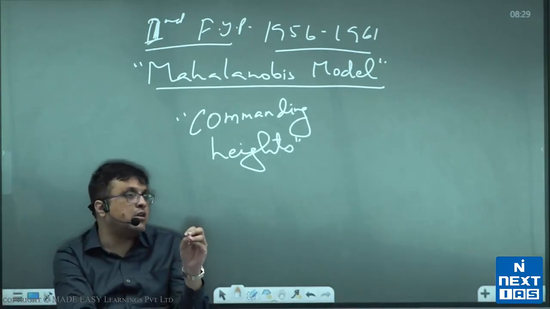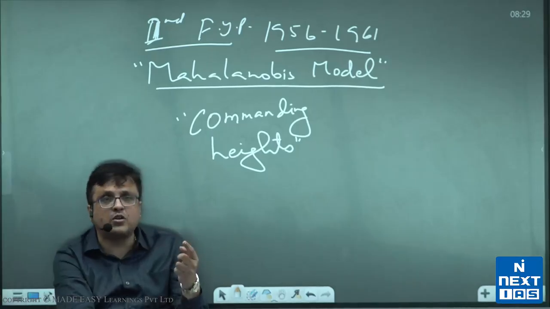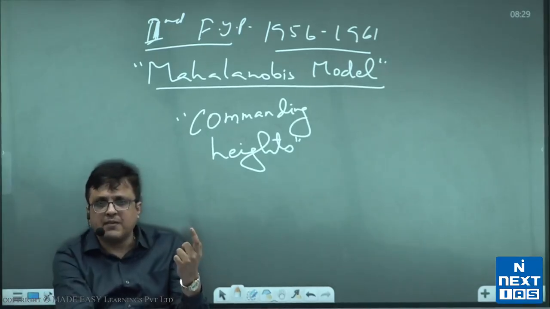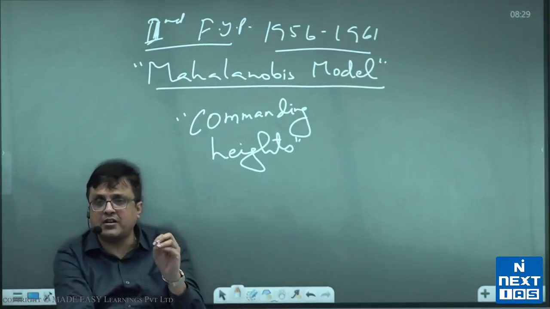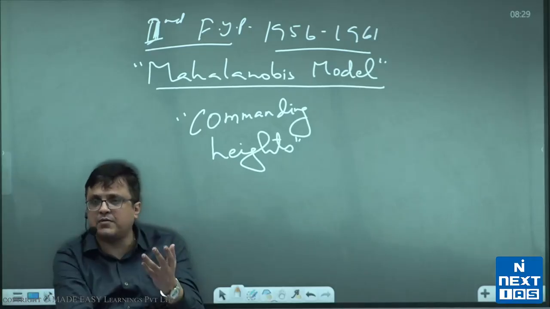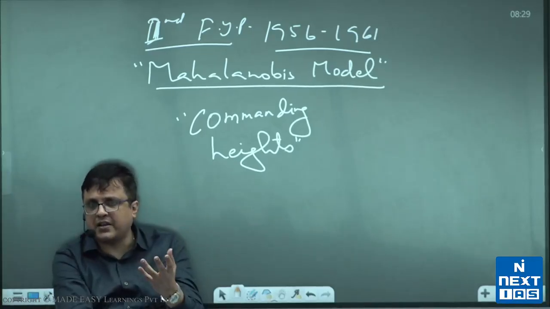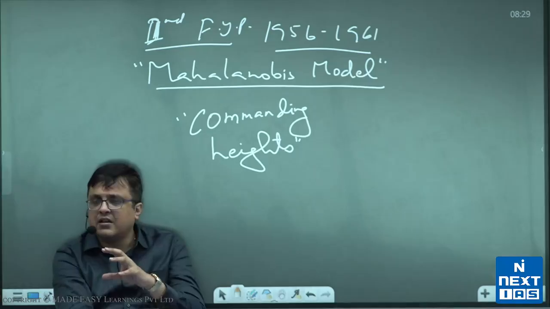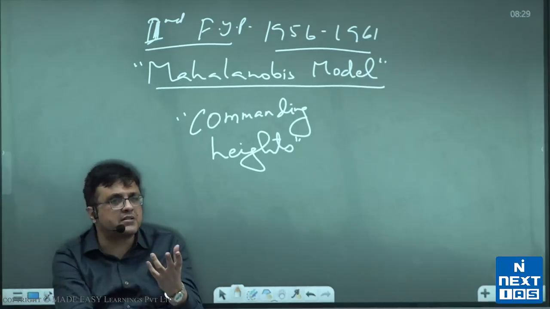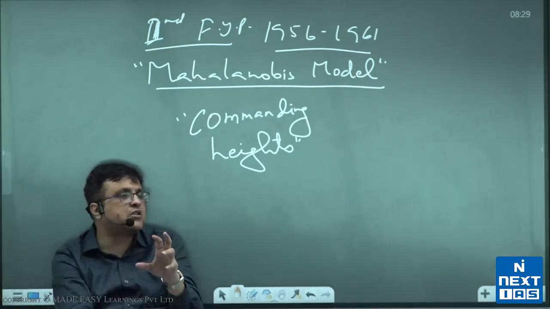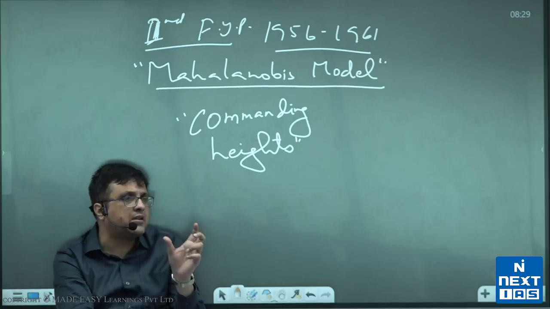Public sector would control important minerals like iron ore, coal, and so on. Public sector would control important refineries like petroleum refineries, copper smelting, aluminium smelting, so metals, etc. And public sector would control all important raw materials.